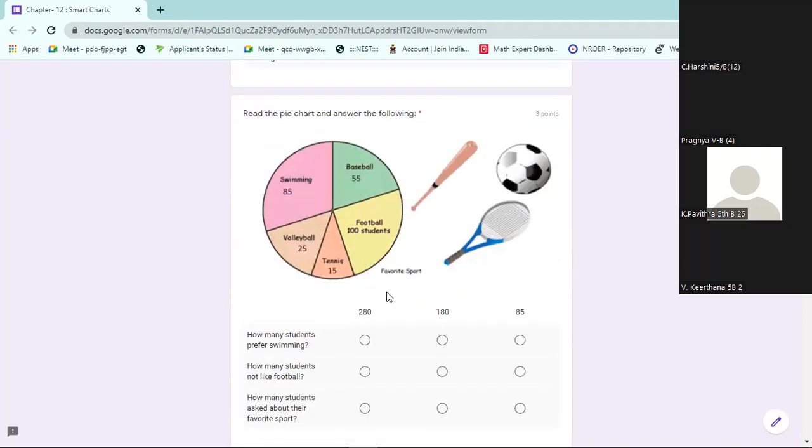Next. Read the pie chart. How many students prefer swimming? Sir, 85 students. It is clearly there in the pie chart. You can answer it easily.